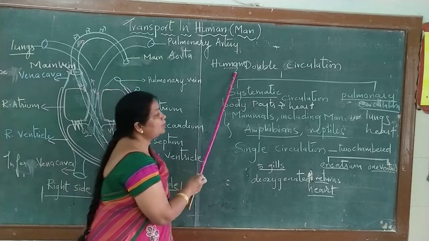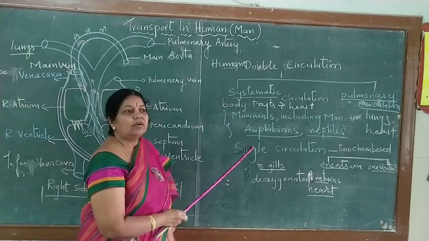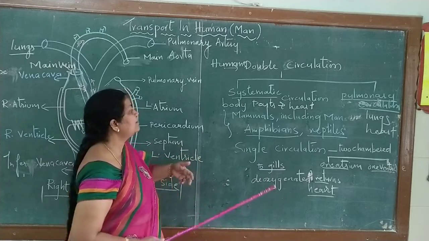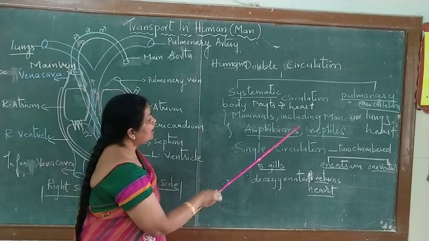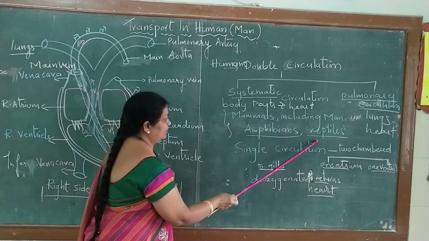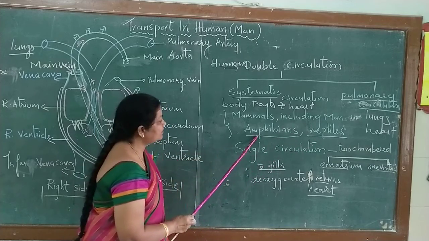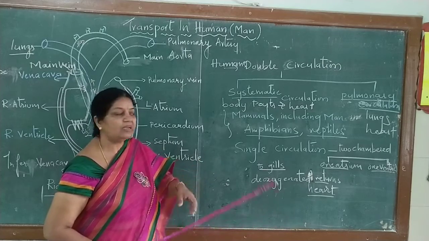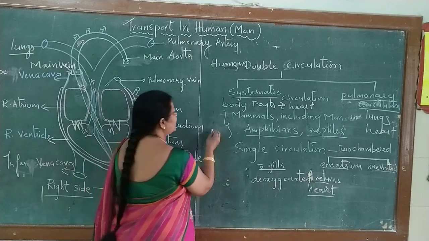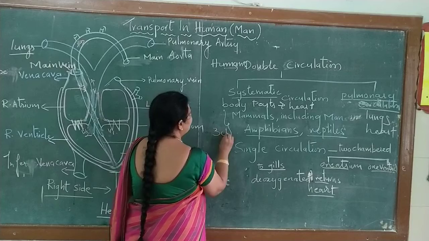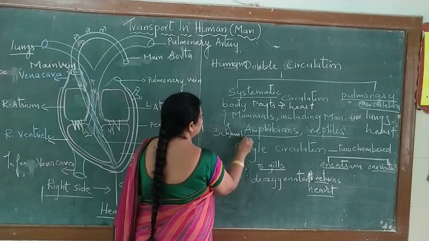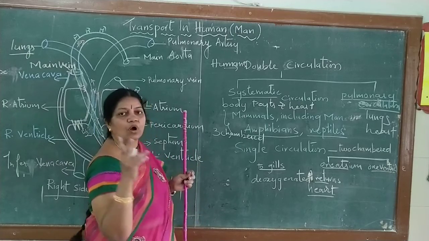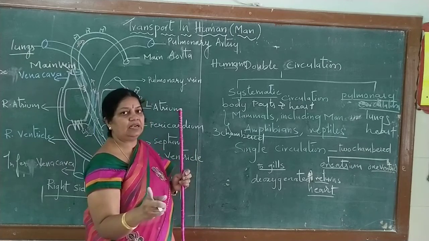Here, not only human beings, we also compare with other animals, that is, amphibians and reptiles. According to the division of the heart, the chambers of the heart, here you can see they are three-chambered, that is, two atria and one ventricle are present.